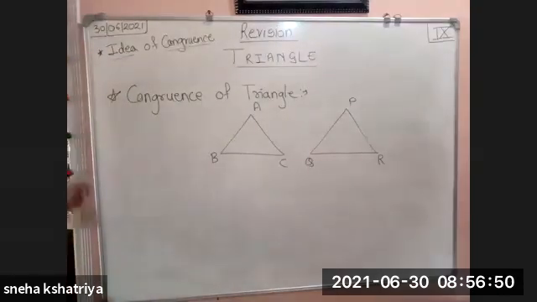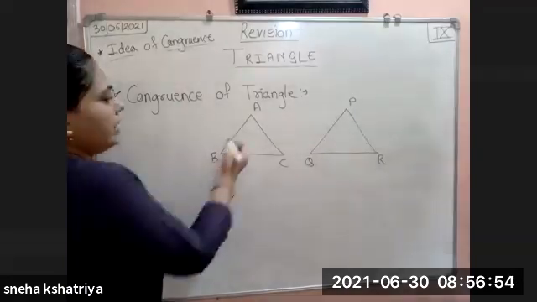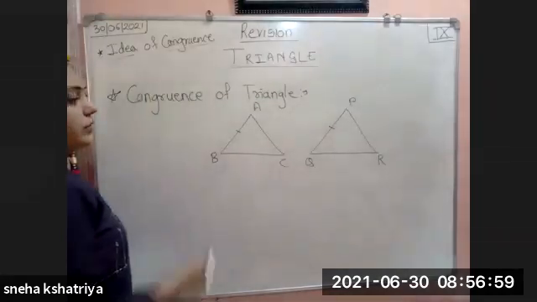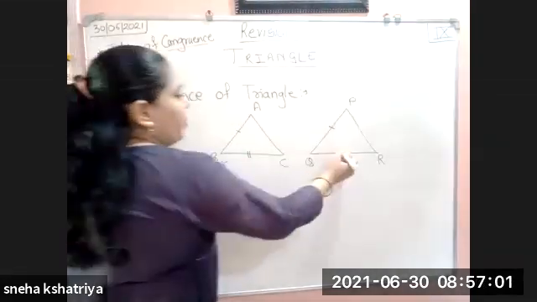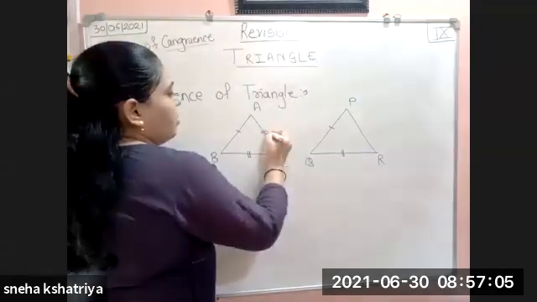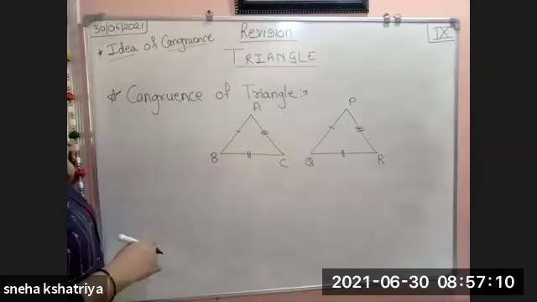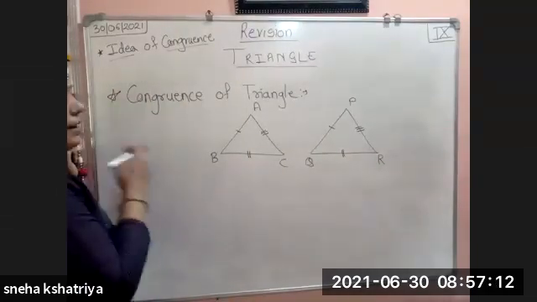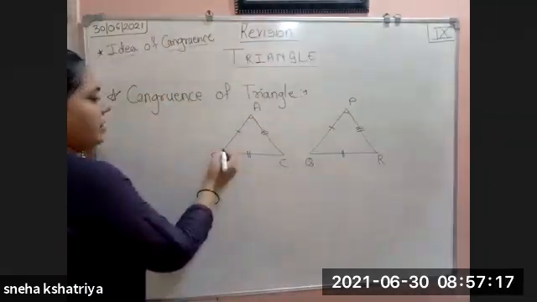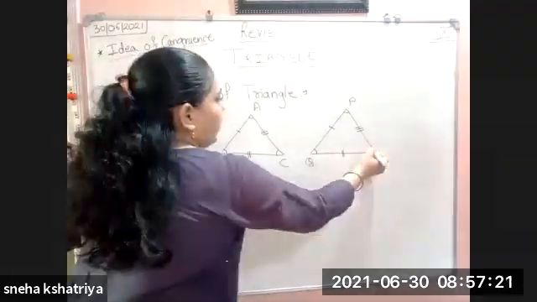For congruence of triangle, we need 6 different things. What are they? Side AB should be congruent to side PQ. Side BC should be congruent to side QR. And side AC should be congruent to side PR. All the sides should be congruent, and also the angles. Angle A should be congruent to angle P, angle B congruent to angle Q, and angle C congruent to angle R.